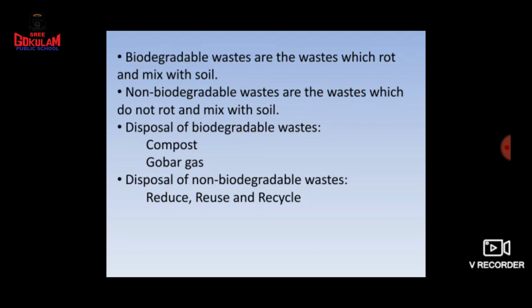Used bottles can be used for putting other food items. And recycling: what is the meaning of recycling? We can recycle objects. Which types of objects can we recycle? Plastics, glass, metals and paper. All these substances can be recycled.